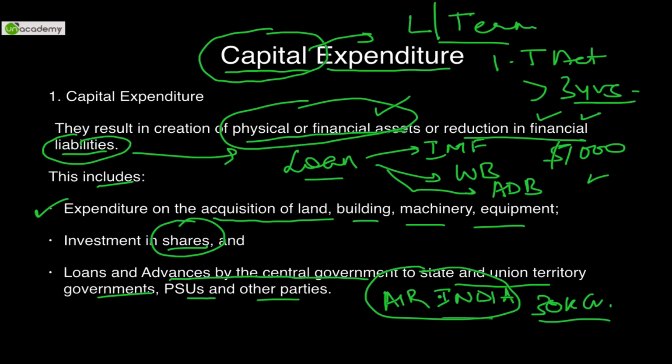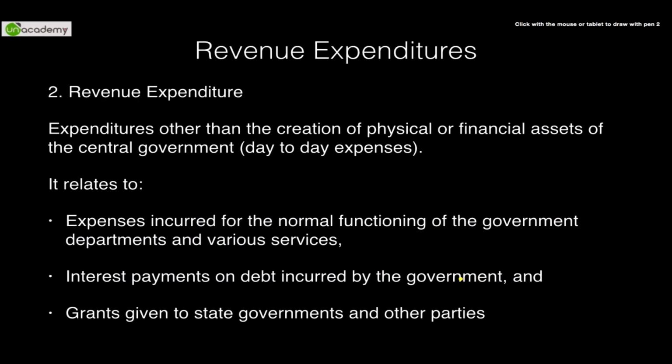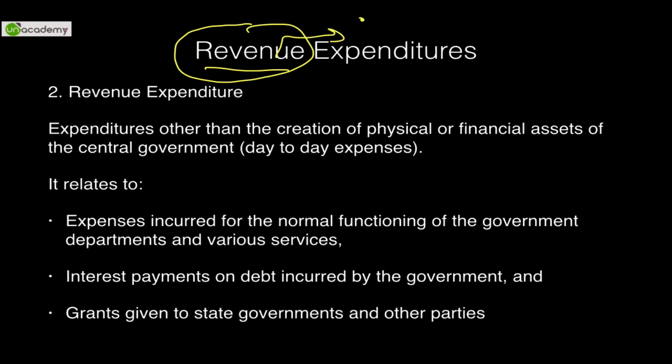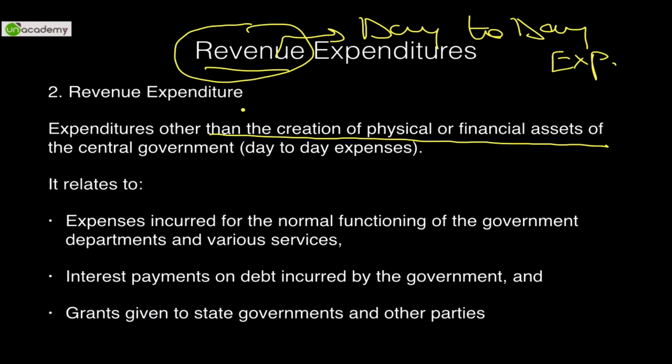Air India Limited. The second type of expenditure is revenue expenditure. Whenever you hear the term revenue, just consider it has to be a day-to-day expenditure. Aaye din ke kharche. Routine expenditure. So expenditures other than the creation of physical or financial assets by the central government are day-to-day expenditures.